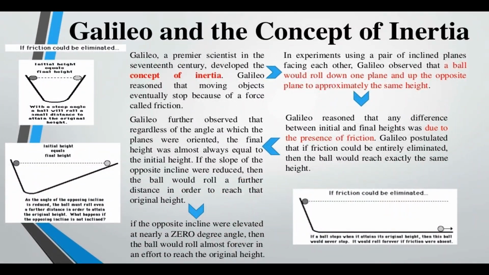Galileo and the concept of inertia. By observing the motion of objects on an inclined plane, Galileo deduced that objects move with constant speed when no force acts on them. In his first experiment, Galileo studied the motion of marbles on an inclined plane. He observed that when a marble rolls down an inclined plane, its velocity increases.